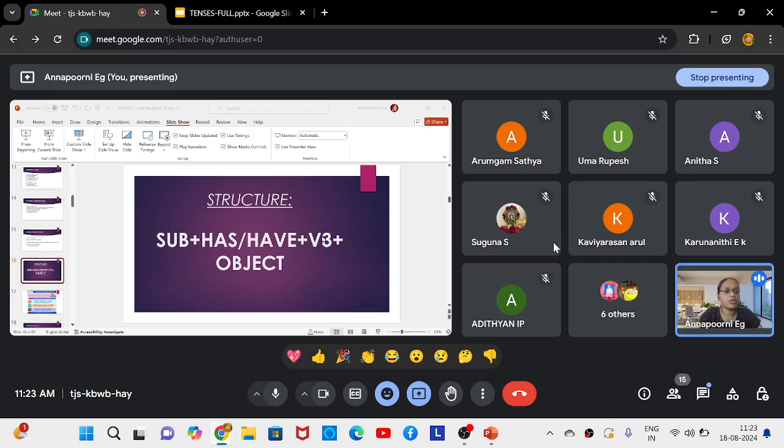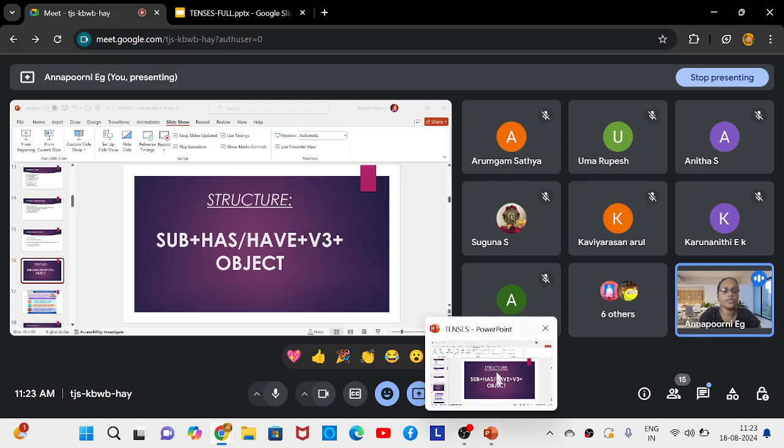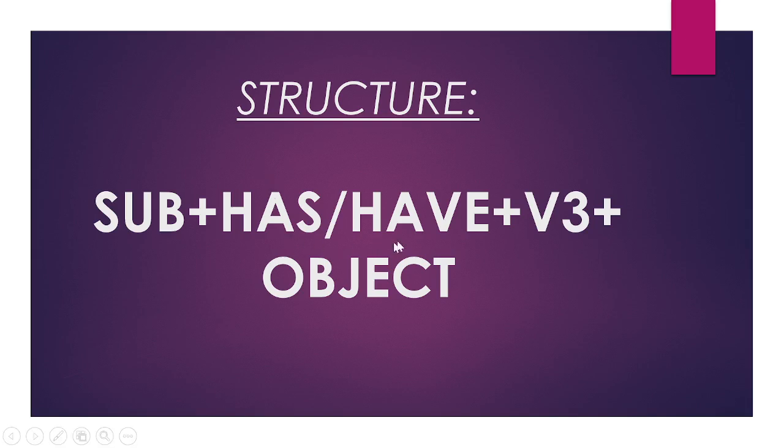If the subject is singular, you are using has. For example, he has, she has, it has, Anu has, Priya has, etc. If the subject is plural, we use have. I have, you have, we have, they have, children have, teachers have, people have. Children, students, people, teachers, all these are plural subjects. I, you, they, we are plural, and also some other plural subjects are there, like students, teachers, children, people, etc. So whenever the subject is singular, you use has, and whenever it is plural, you use have.